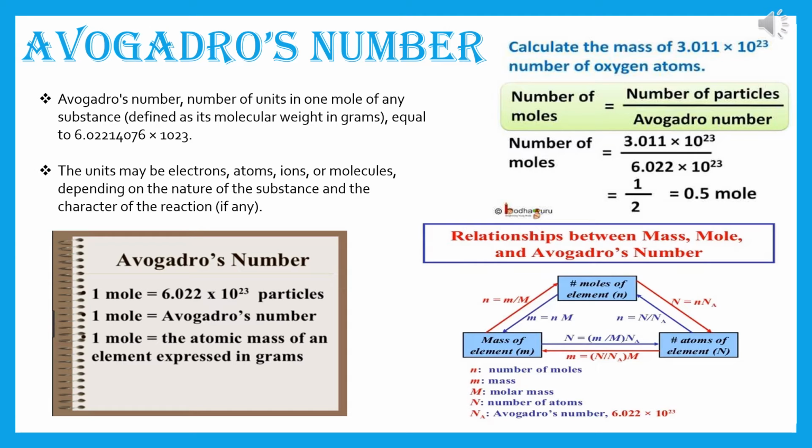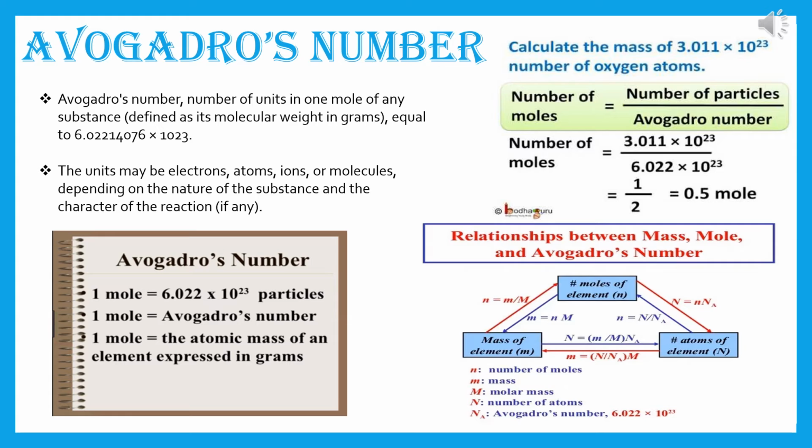Now, relationships between mass, mole and Avogadro's number. This relationship is not in your book, but I have given it because at the time of doing sums, otherwise you will face a lot of problems. So please see this relationship properly. Moles of element, that is small n, mass of element, that is small m, and atoms of element, that is capital N. Now, small n and small m conversion. Small n is equal to small m by capital M.